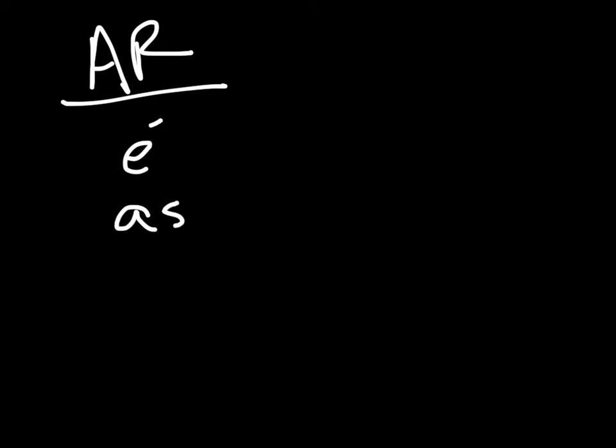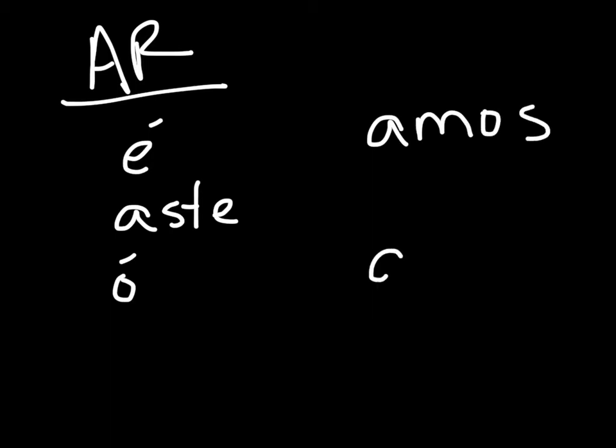Okay, so the next question is, how is it formed? Preterite tense for AR verbs is é, aste, ó, amos, and aron. Okay, so for example, hablar would be hablé, I talked. Hablaste, you talked. Habló, he or she talked. Hablamos, we talked. Hablaron, they talked. Okay?